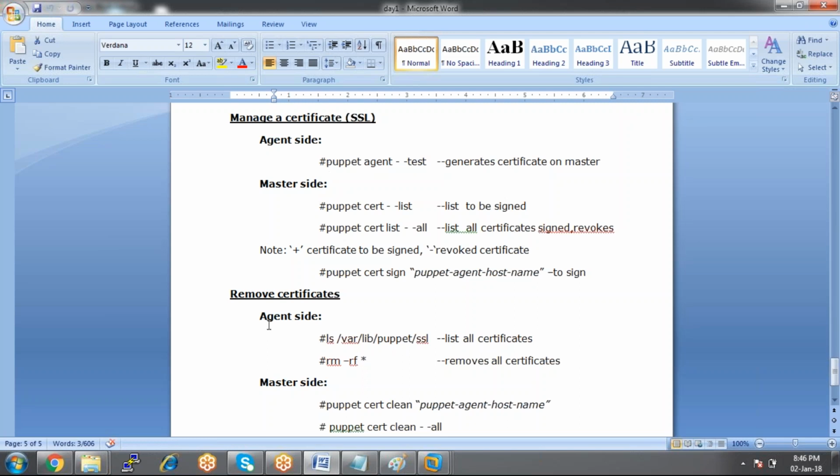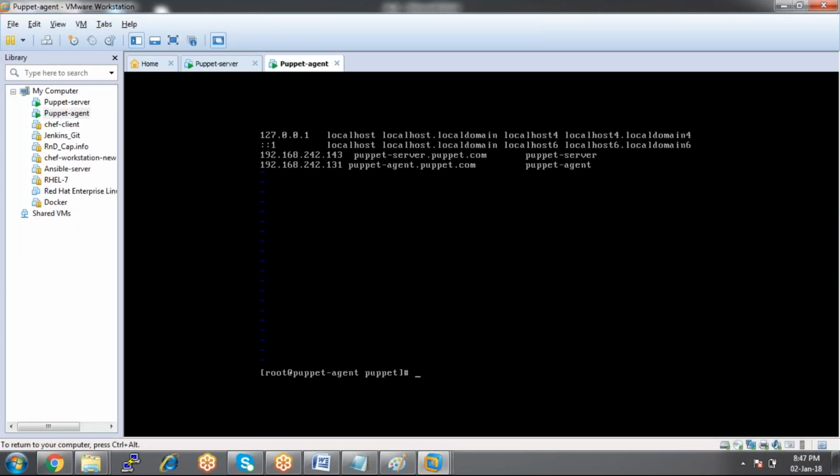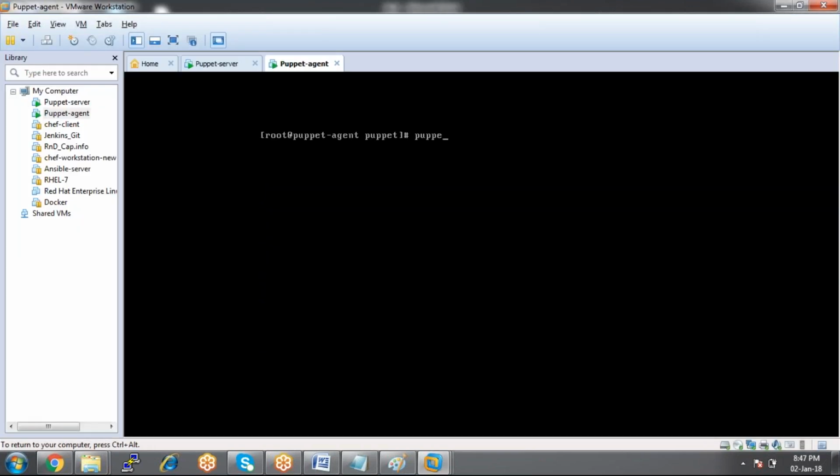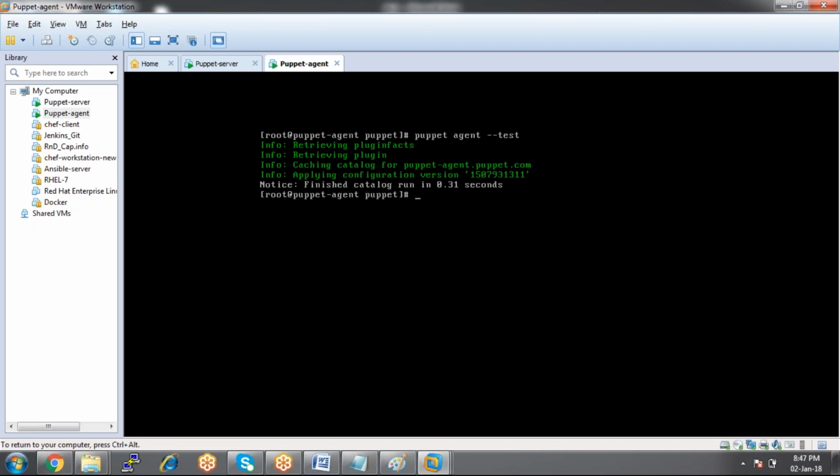How do we do that? Just execute this command: puppet agent hyphen test. Whenever you run this command for the first time, the puppet agent will contact the server.